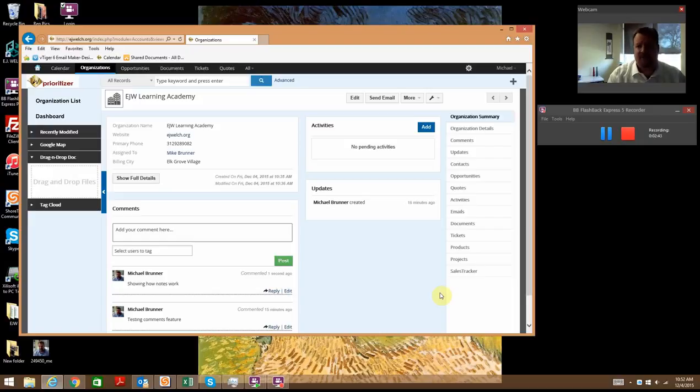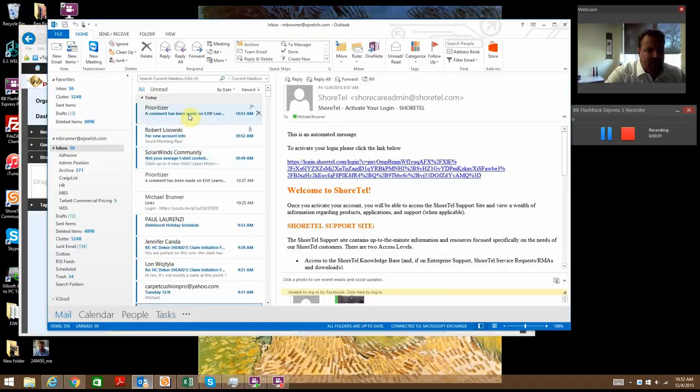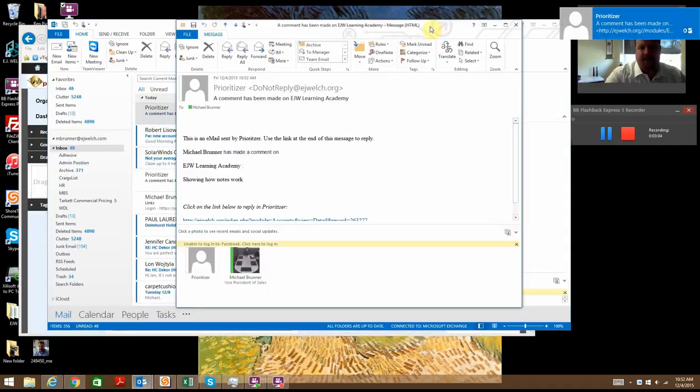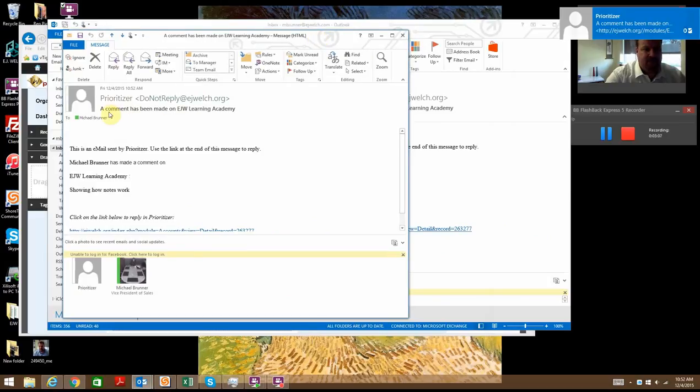So what this enables them to do is call out things that require their action immediately, and in the process it records that something transpired against the account, so that other people looking in, whether management or operations, can see that something has happened against that account. The way it comes up looks like this. The person who owns the account will get an email that says a comment has been made on the account name. In this case it was EJW Learning Academy, sent by Prioritizer, and the user, in this case Michael Bruner, has made a comment on E.J. Welsh Learning Academy, showing how notes work.